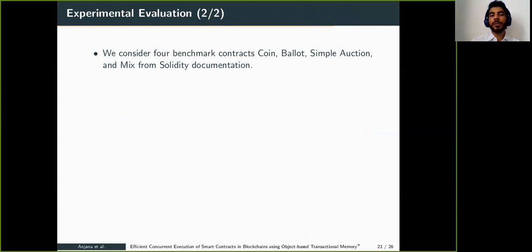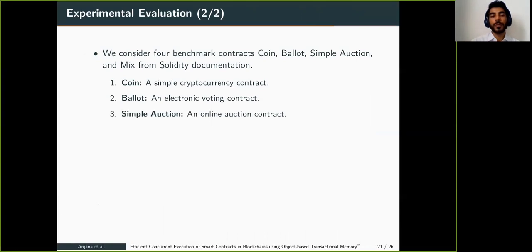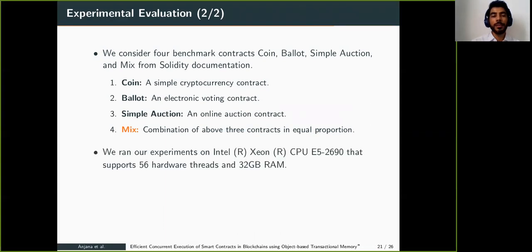We consider four benchmark contracts: coin, wallet, simple auction, and a mixed contract from the Solidity documentation. Coin is a simple currency contract, which we have already seen. Wallet is an electronic voting contract where voters vote for a proposal. Simple auction is an online auction contract where bidders bid for an item, and at the end of the auction, the bidder with the highest bid will be the winner. The mixed contract is the combination of our three contracts in equal proportion. We'll see the results for the mixed contract in coming slides.